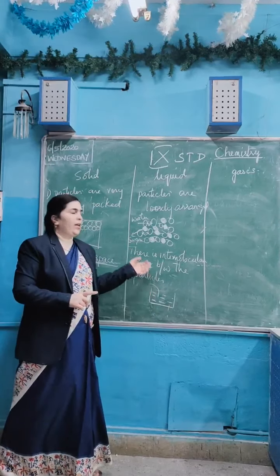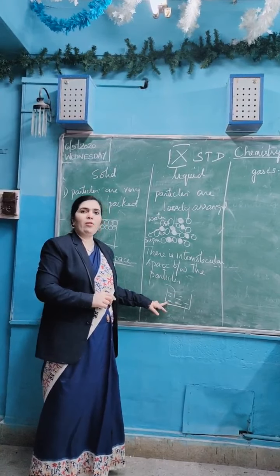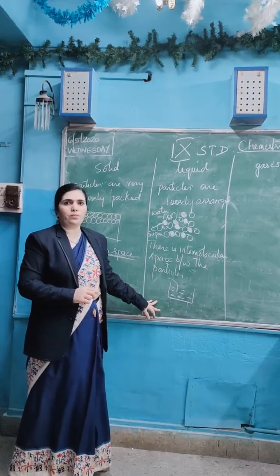Even gases like oxygen and carbon dioxide can diffuse in water. Because of that, the aquatic organisms, the animals living in water and the plants growing in water, are able to live in water because oxygen gets dissolved in water.